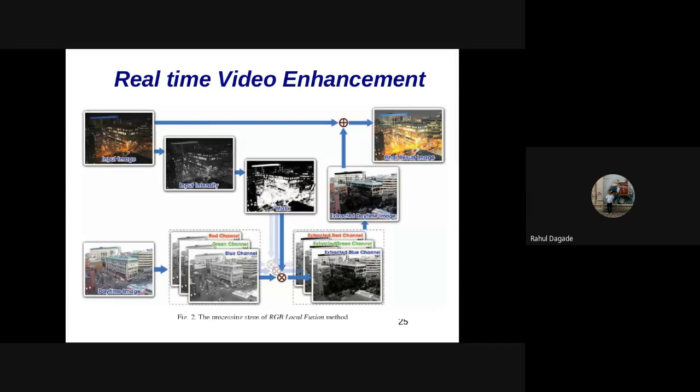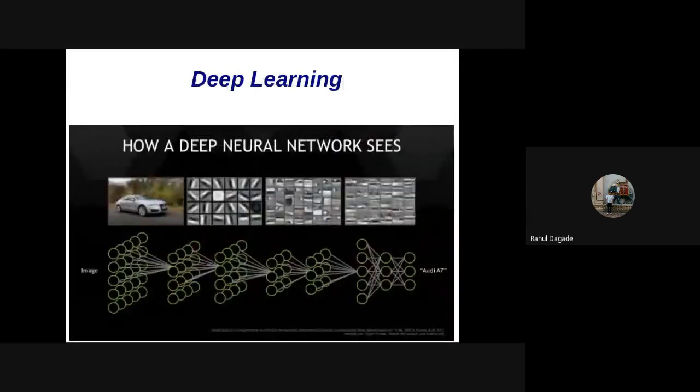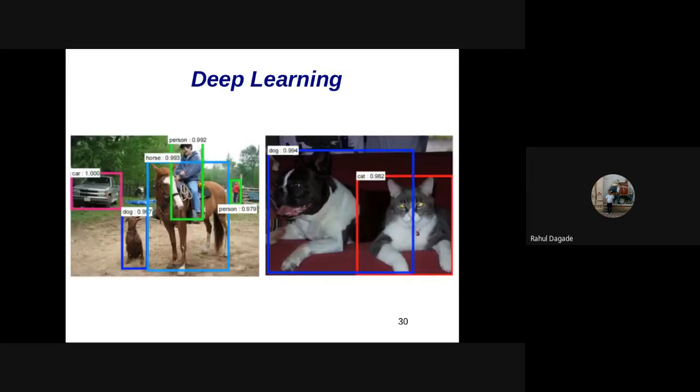Real-time video enhancement, real-time medical imaging, in which it comes out with what diseases are there in real time. These are different applications. Deep learning, in which in real time we come to know what the object in front is, whether it is a car, which is typically required for a self-driving car. Is it a man, is it a car, what is it? So it has to recognize it. So that can be done using deep learning, and